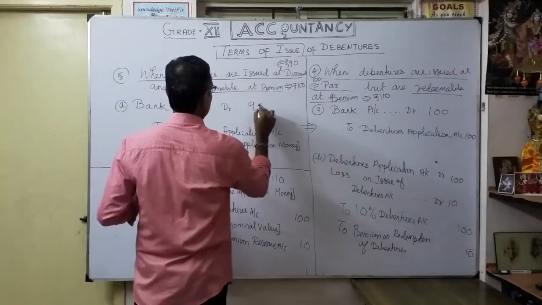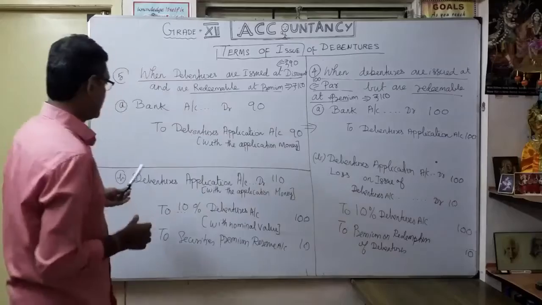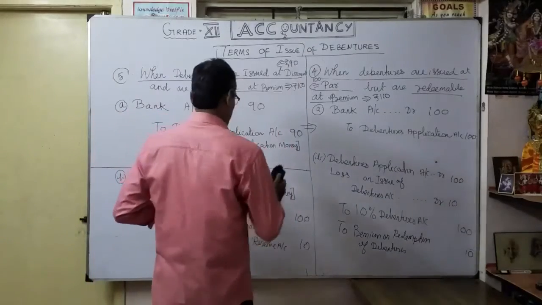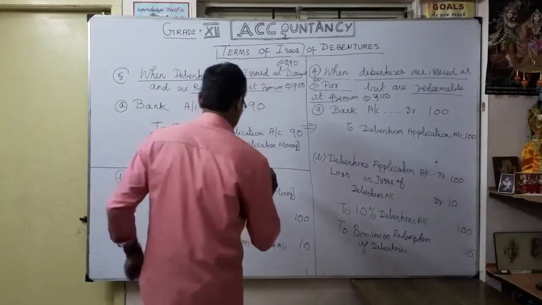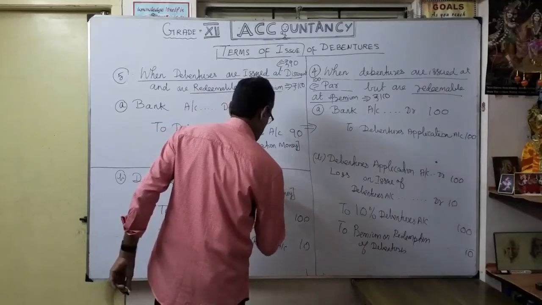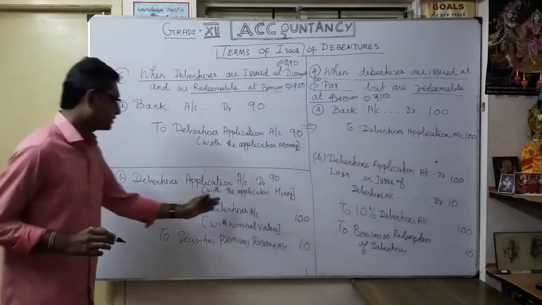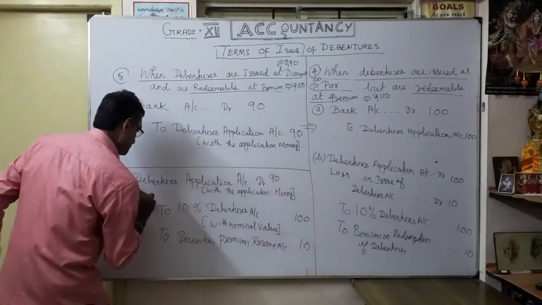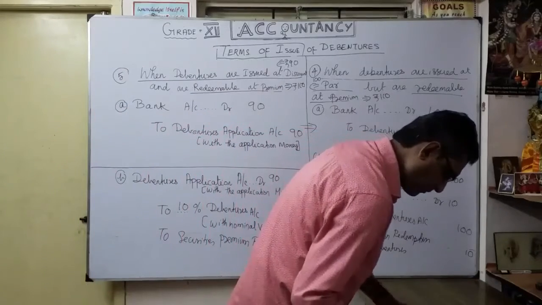Now what is the second entry? Debenture application account debit, not 110, but 90 rupees, to 10% debentures account. So how to compensate?